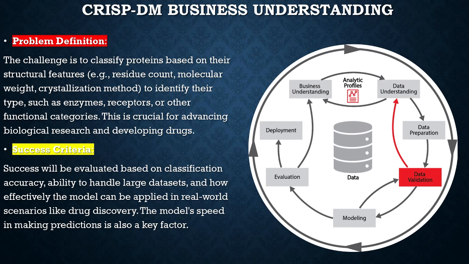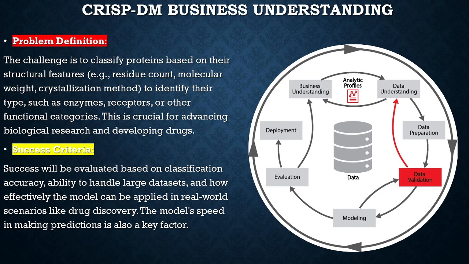Data understanding. We gathered relevant data sets that contained information about various proteins. This phase involved exploring the data to understand its structure and the features available for classification. We examined the distribution of classes, identified potential biases, and assessed the quality of the data.